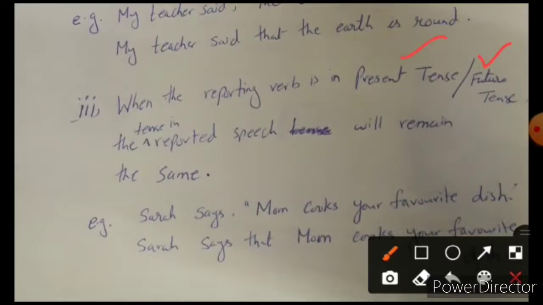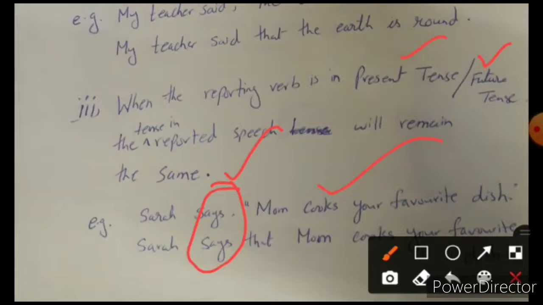It means when you have the verb over here in the present tense or in the future tense, I repeat, when you have the verb in the present tense or in the future tense, then the reported speech will be in the same tense. You will not change it. All those changes that I told you above were only for when the verb was in the past tense. Okay, so this is a very important point.